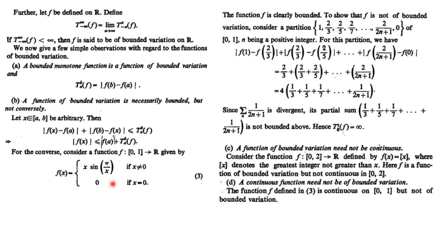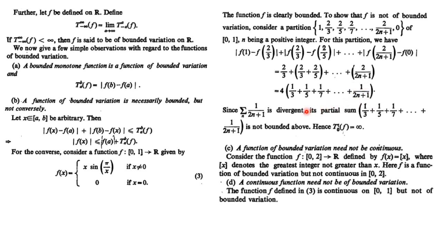f at 0 is 0, right? So you can substitute like this. Now just see, each term is repeated twice: 2/3, 2/3, then 2/5, again 2/5, and so on. So we can take this 2 to be common, and 2 is there due to repetition, so you will have 4 over here. So you get 4 times (1/3 plus 1/5 plus 1/7 and so on, till up to 1 by 2n plus 1).